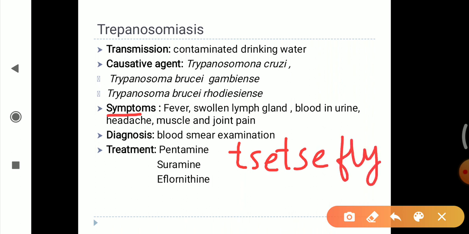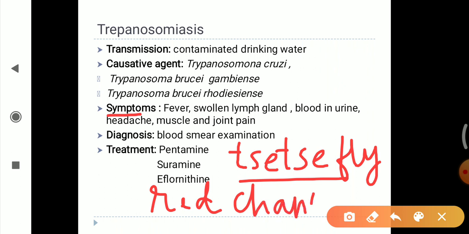What happens? This tsetse fly will bite and inject the larva into the host, into the human being, or we can say into the person, and it will form an ulcer. In other words, this tsetse fly will bite and it will form the red cankri, which means red ulcer.